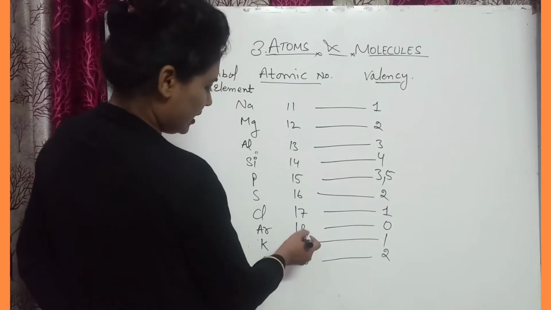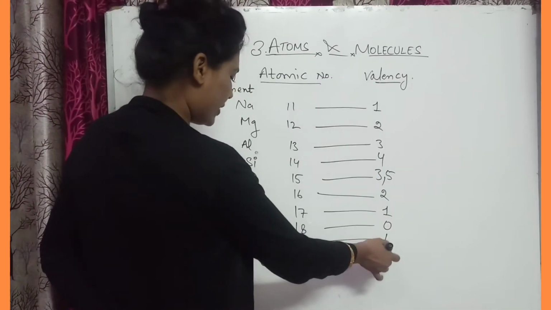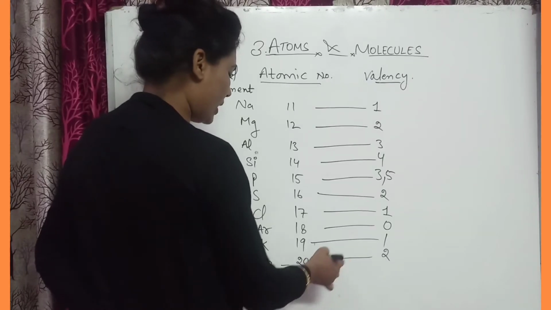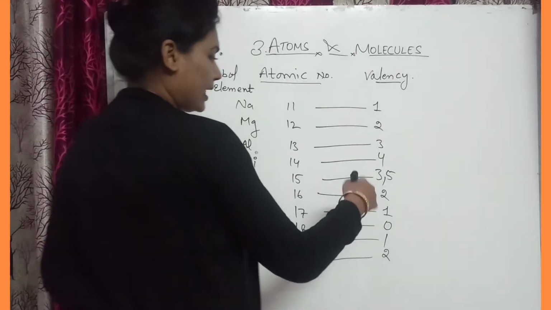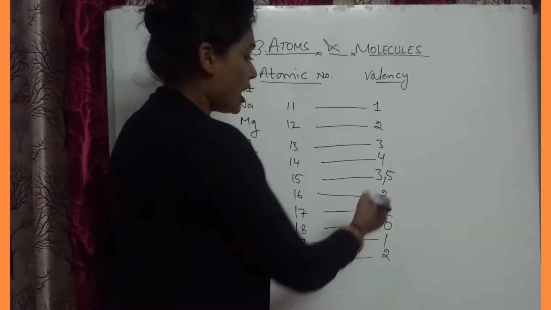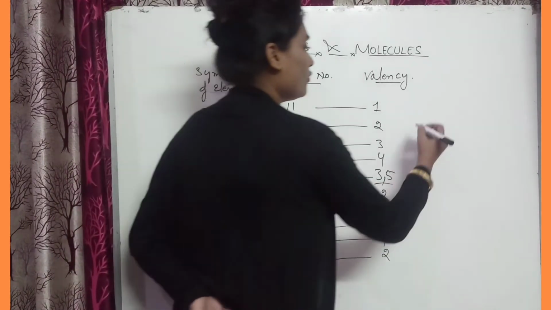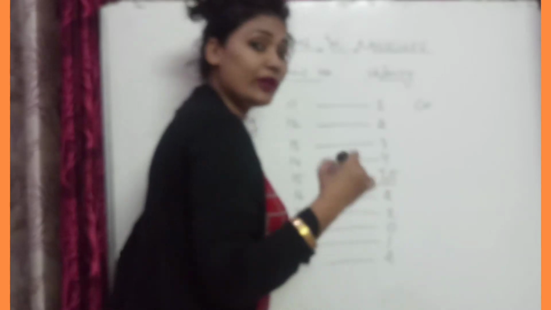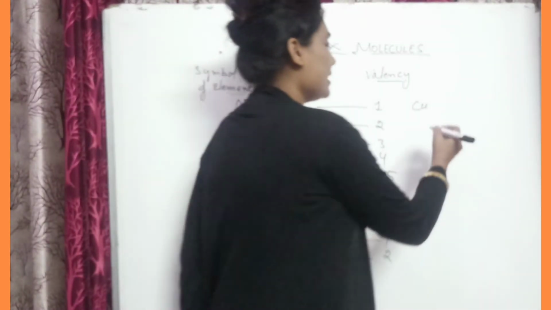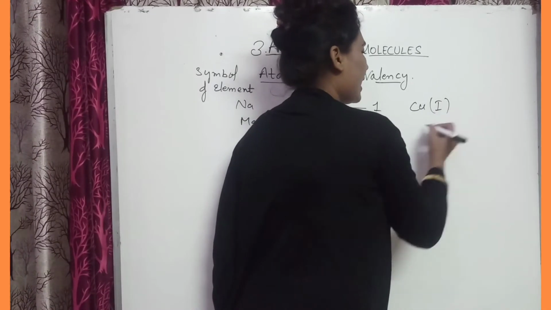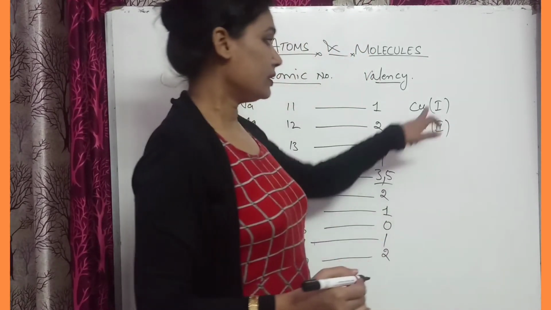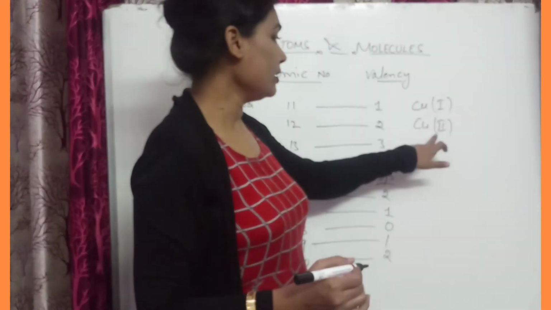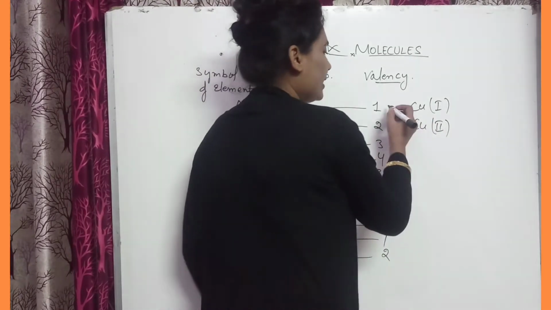Now you can see that valency increases. If you take 21, scandium, it will increase to 3. So like that the valencies increase. And variable valency, in case of copper, the valencies are variable, means copper has valency 1 as well as valency 2. Okay, and this is written in Roman numbers, and the ions will be like that.